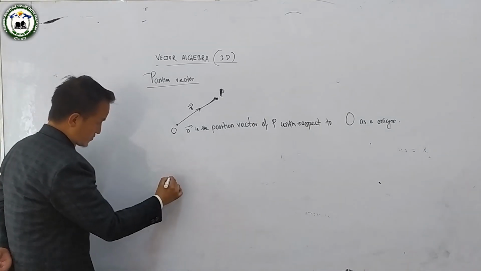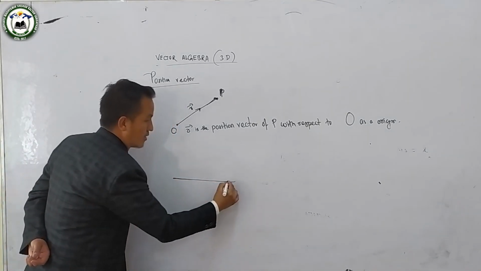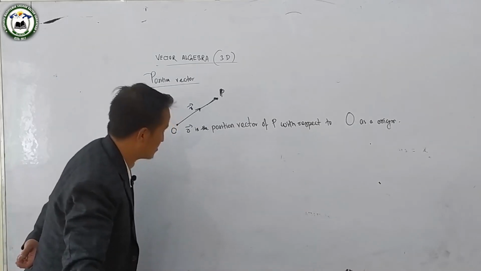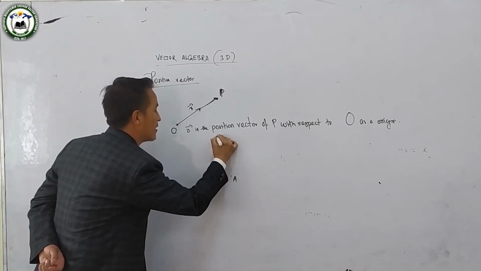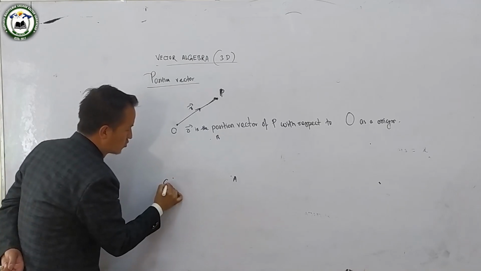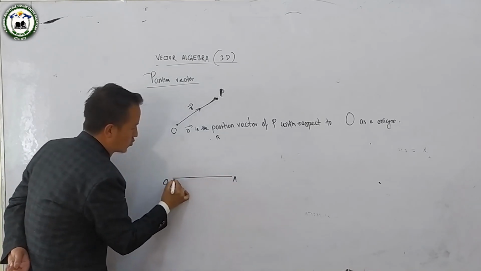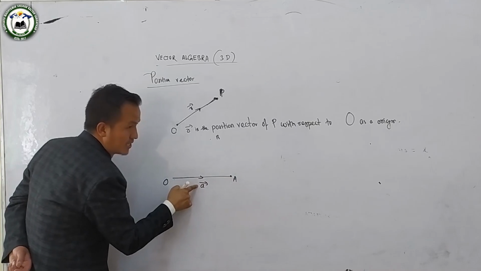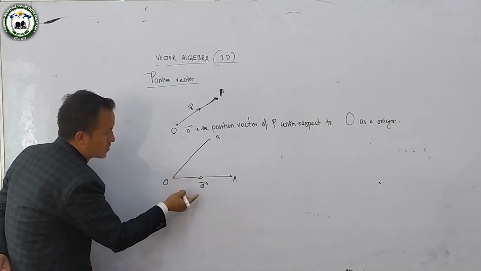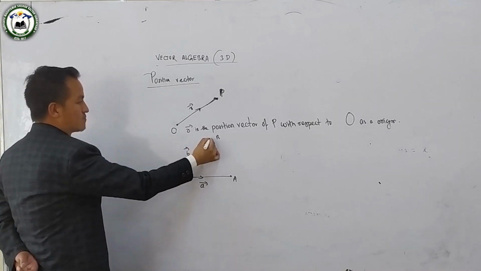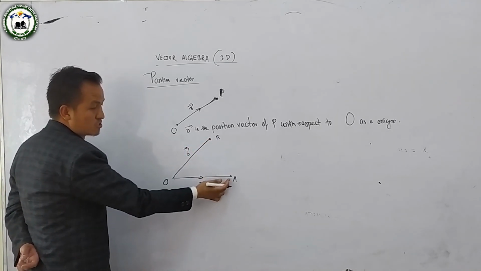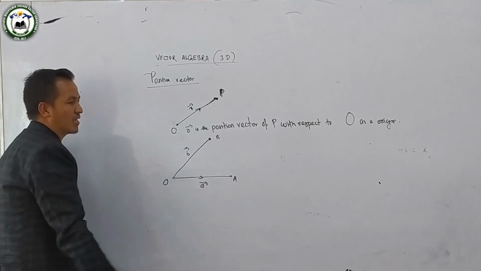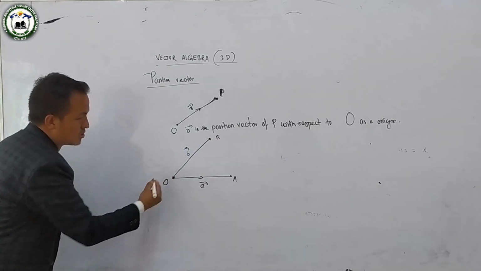But here we have two points. You have the two points A and B. Suppose O is the origin. Joining like this, I get OA. So suppose the position vector of A is vector A and the position vector of B is vector B. Vector A is the position vector of A with respect to O as origin, and small vector B is the position vector of B with respect to O as origin.